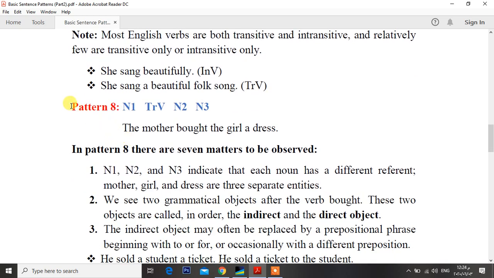Turn to pattern 8. The superscript of noun 8 consists of N1, transitive verb, N2, and N3. We have 3 N's and we have 4 things in this pattern. The mother bought the girl a dress. The mother is noun 1. Bought is the transitive verb. The girl is N2 or noun 2. And a dress is N3 or noun 3.